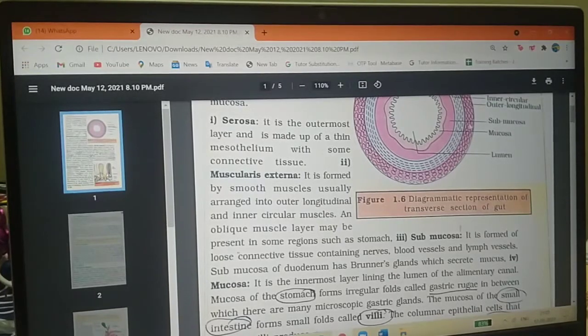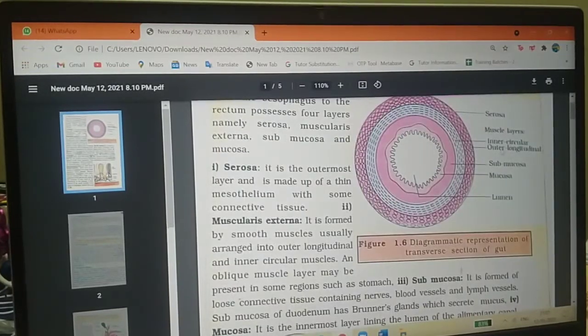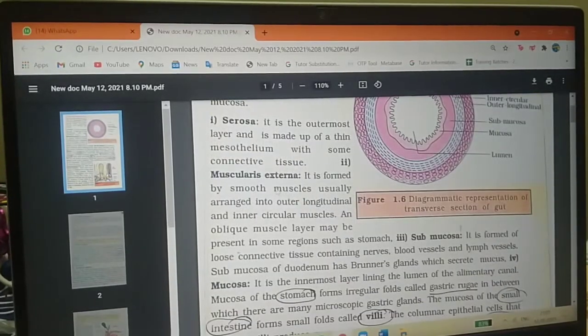As we saw in this picture, the inner side contains circular muscles and the outer side contains longitudinal muscles. An oblique muscle layer may be present in some regions, such as the stomach, which has an extra muscle layer.